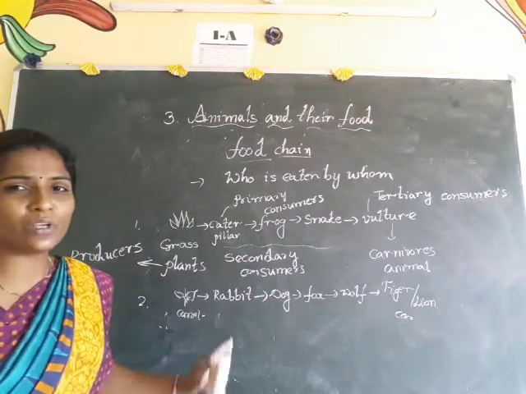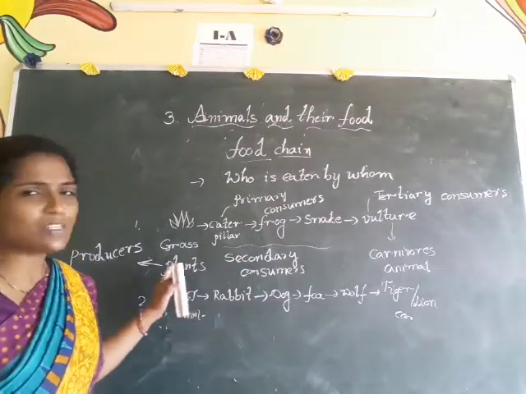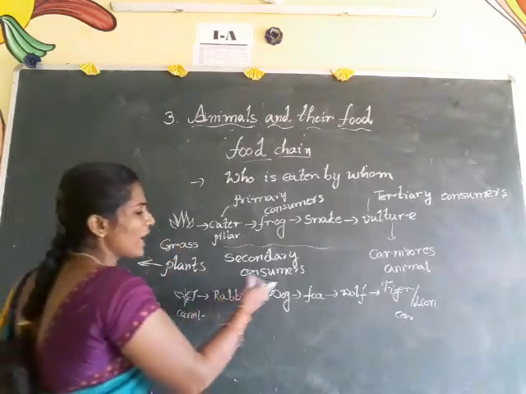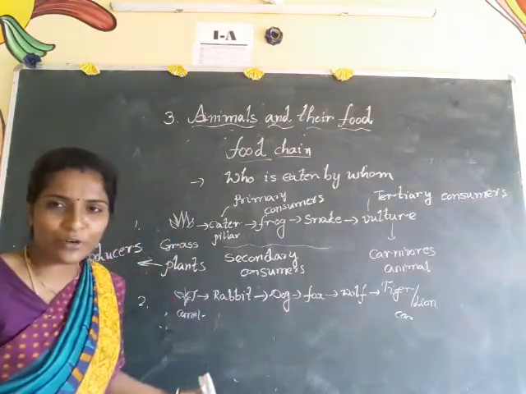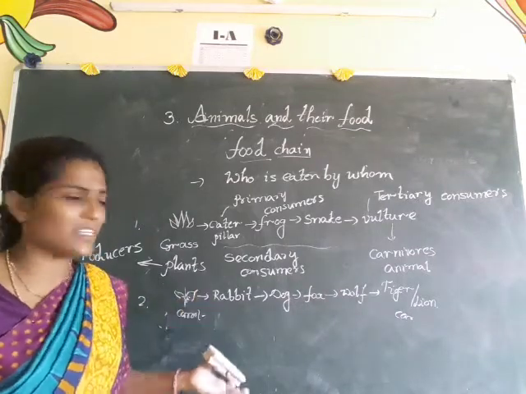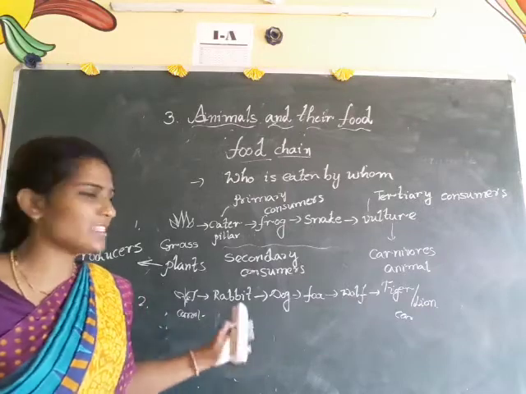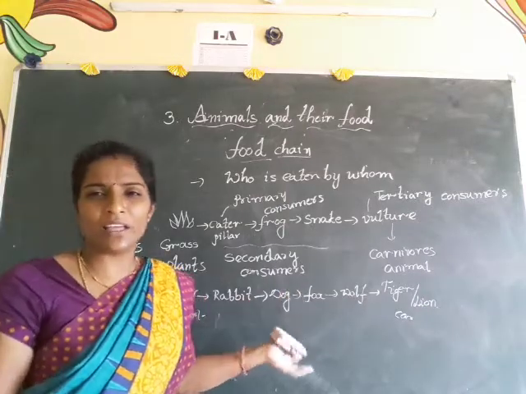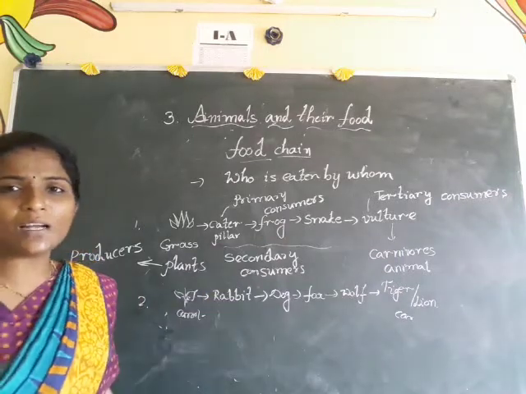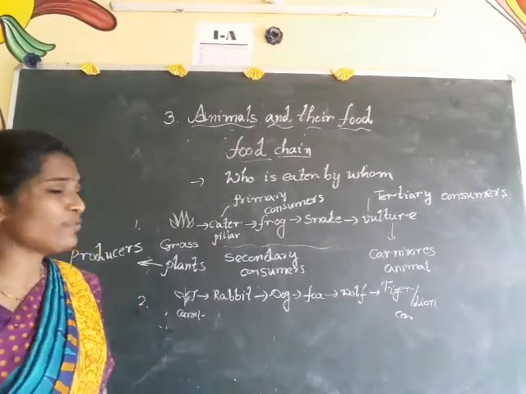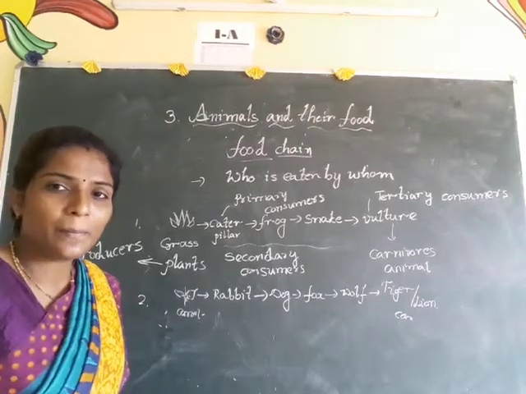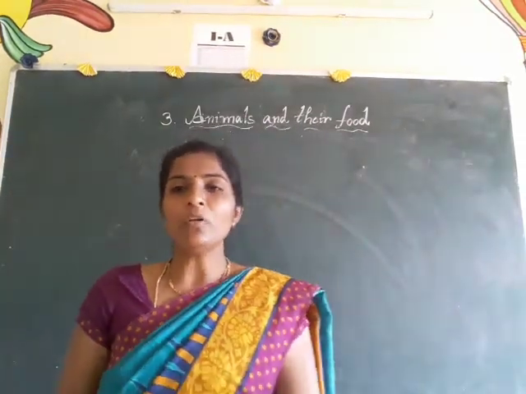If one link in this food chain is not there, for example if the plant is not there, then all these animals will not get their food. If the carrot plant is not there, the rabbit will not get food. Automatically dog will not get food, and fox, wolf, tiger, everything. So according to the ecosystem, the food chain is very necessary for the animals' next generation. So this is about food chain.